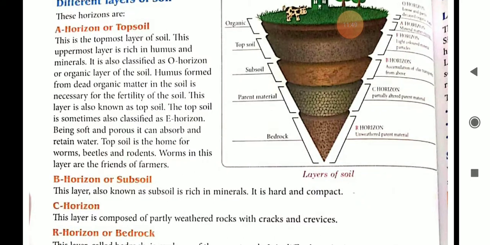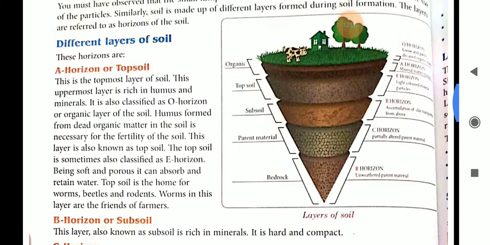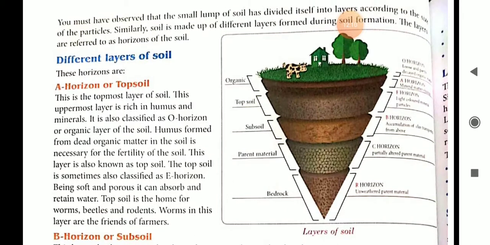This layer is also known as topsoil, and it is sometimes classified as E horizon. Being soft and porous, it can absorb and retain water. Topsoil is the home for worms, beetles, and rodents. Worms in this layer are the friends of farmers. So A horizon or O horizon or E horizon, all are the same.